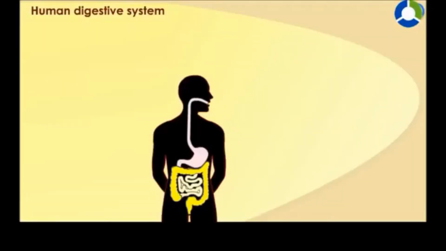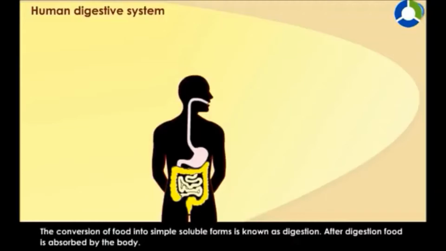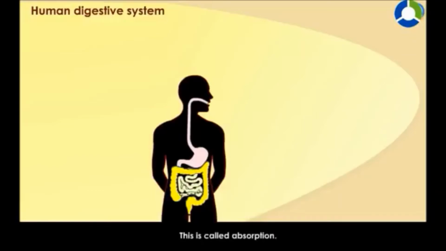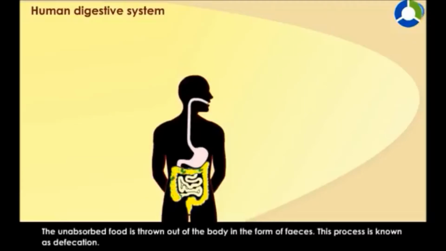Human digestive system. What is meant by digestion, absorption and defecation? The conversion of food into simple soluble forms is known as digestion. After digestion, food is absorbed by the body. This is called absorption. The unabsorbed food is thrown out of the body in the form of feces. This process is known as defecation.